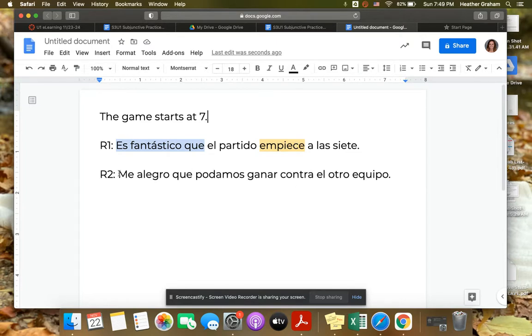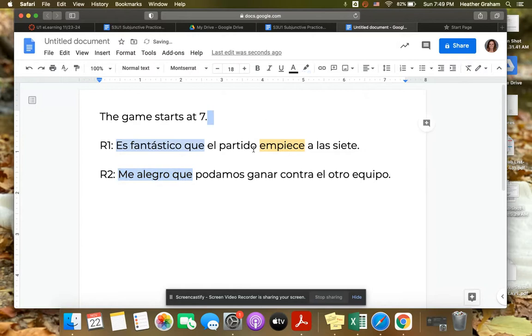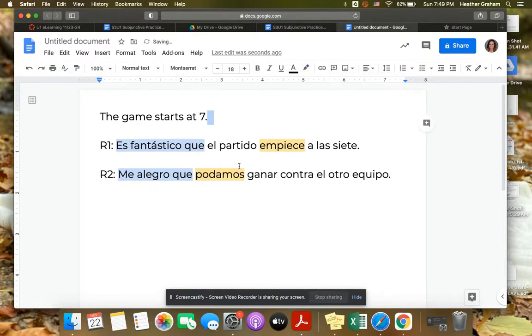So next one, it makes me happy that we can win against the other team. So here again, we have our trigger, our response of me alegro, okay, it makes me happy that. And then your second subject is podamos, that we can win. Podamos ganar, that we can win against the other team. So both of those are giving information in your thoughts, opinions, reactions in response to the statement that I originally gave you. So I hope that makes sense.